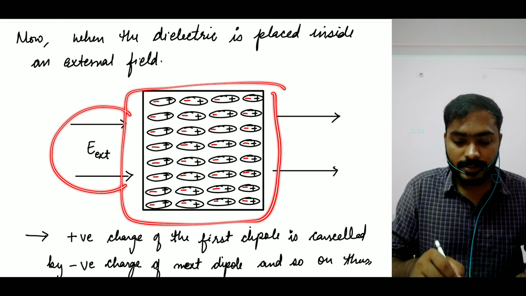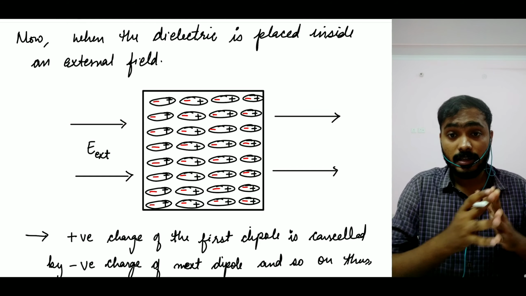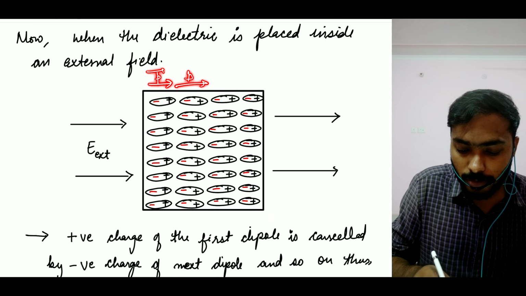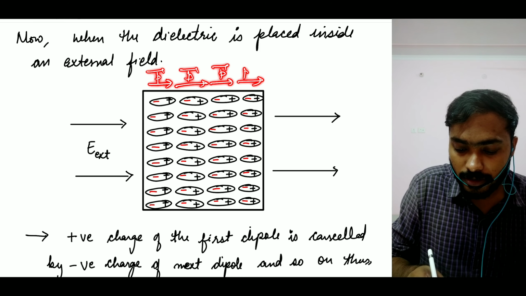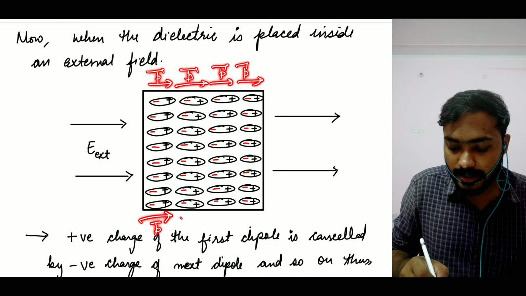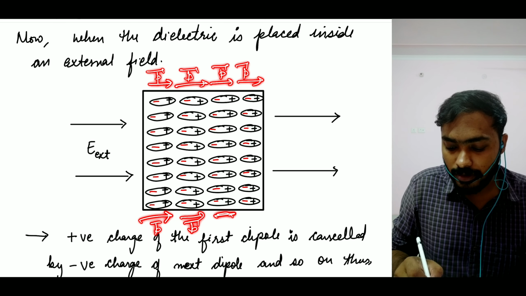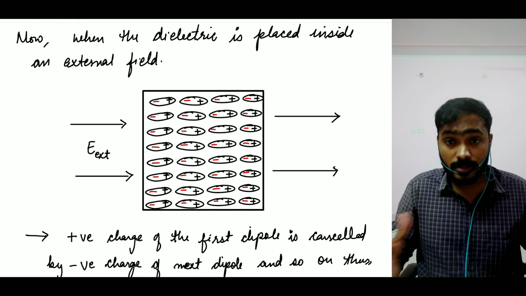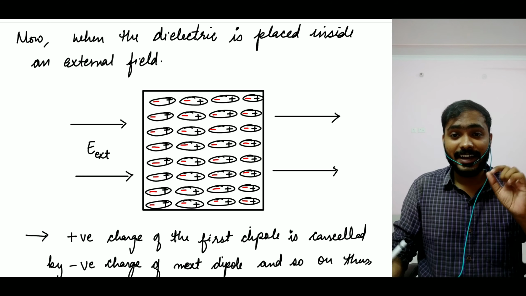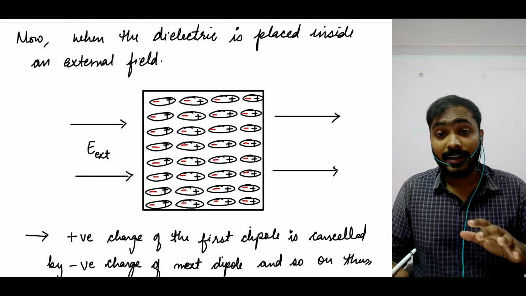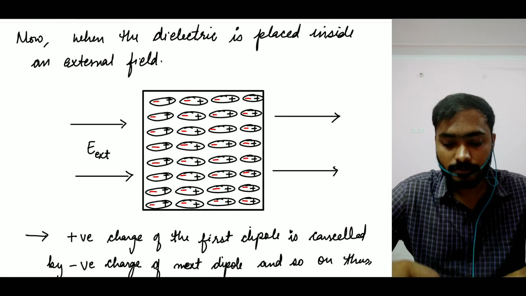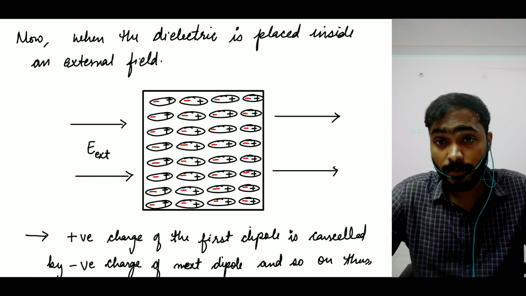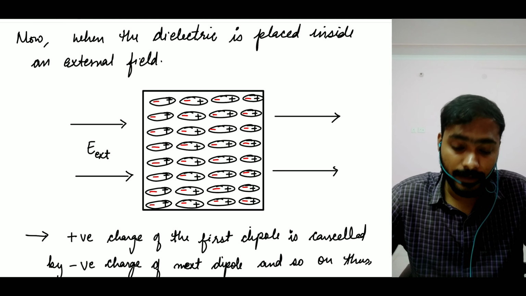Now the moment I apply some external electric field, all of the dipoles are aligned. You guys can see they all have a dipole moment in the direction of your external electric field. Is that a yes or no? I have made few dipoles here, obviously there are lots and lots of dipoles in your material. This is just for your understanding purpose. So after the external electric field, they are aligned and have a net dipole moment in the direction of your external electric field.